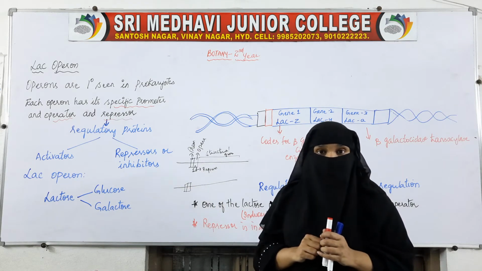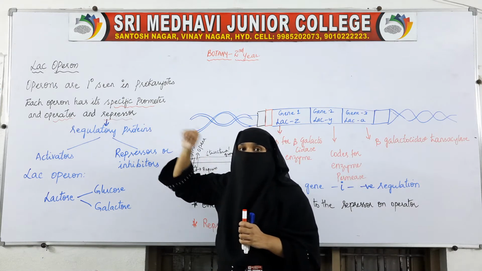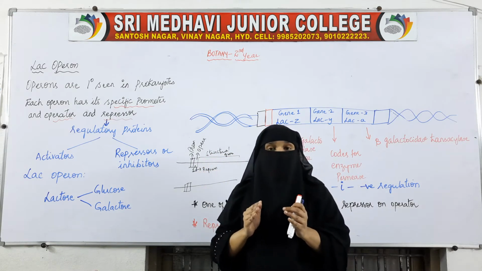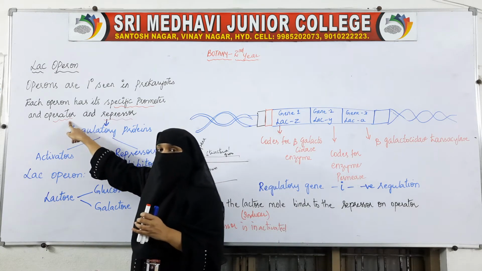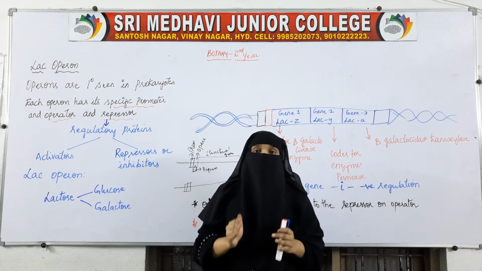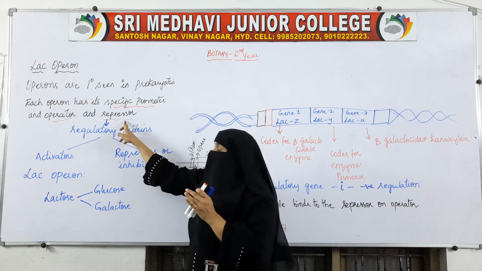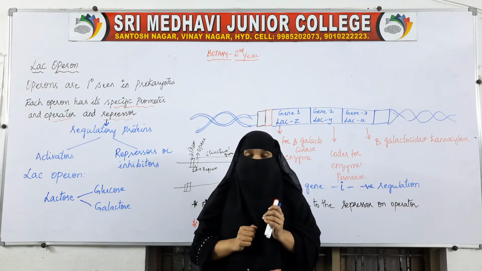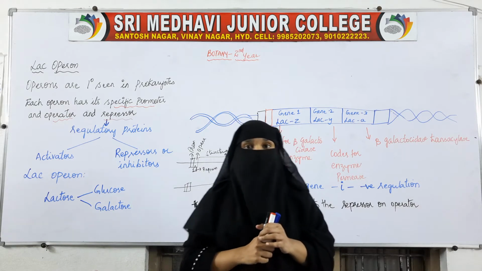Before we study the Lac-Operon, let us move to the repressor. Repressors are regulatory proteins, because regulation of gene expression is not done only by the operator. Operator and repressor together control the expression of genes.